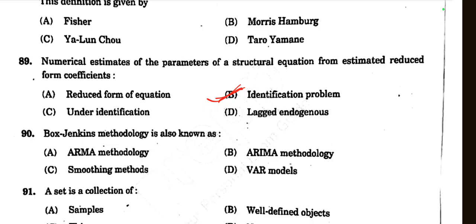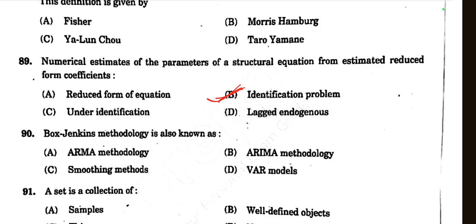Conditions for identification: an equation is identified if it has a unique statistical form, meaning there are no other models in the system that contain the same variables. The order condition and rank condition are two rules that determine the degree of identification of an equation. Types of identification: an equation can be under identified, just identified or over identified.